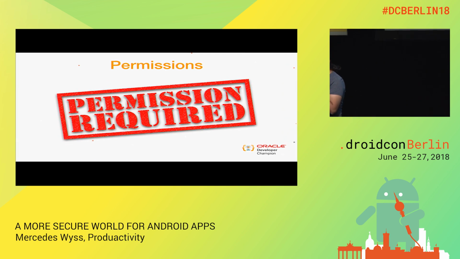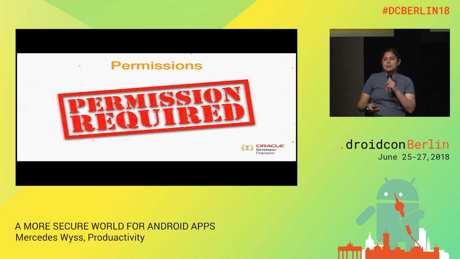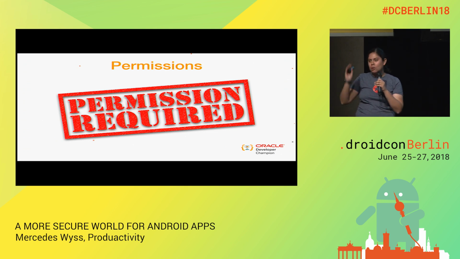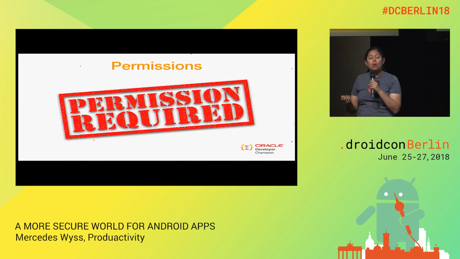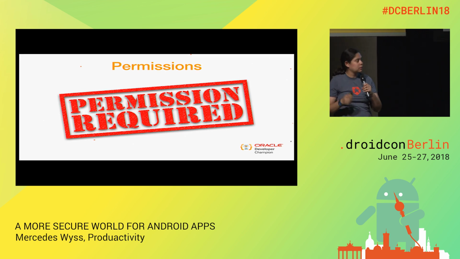Permissions changed in Android 6, so the way that we were managing them changed. I don't know if you know that or not. Not everybody says yes. But in the past, when we installed an application, we went to Google Play and said I will install that. Google Play said, this app is requiring all these permissions. And like with privacy policies, we say, okay, accept. I don't read anything. I don't know what it's asking me for in permissions. And it's installed. If they will read all my SMS and whatever I am writing there, I gave permission.